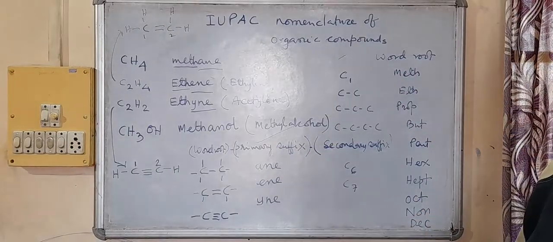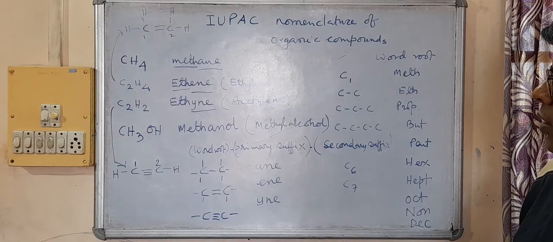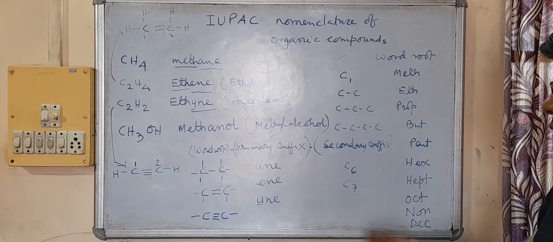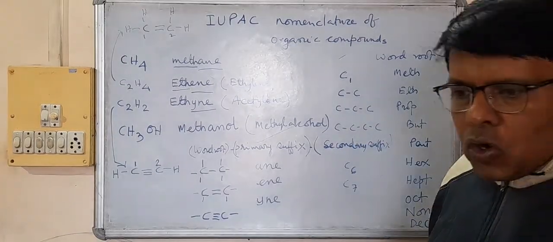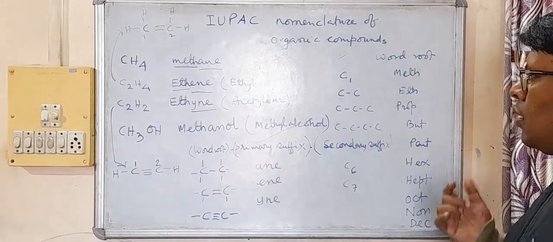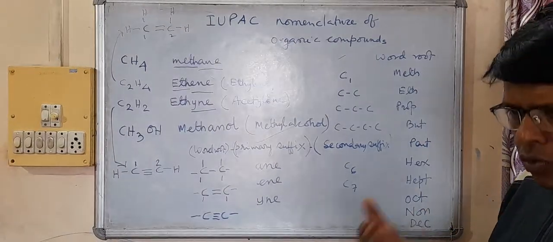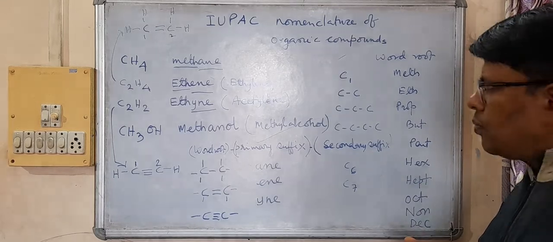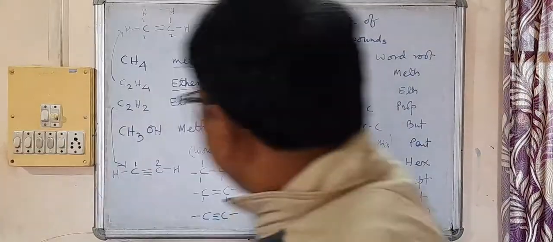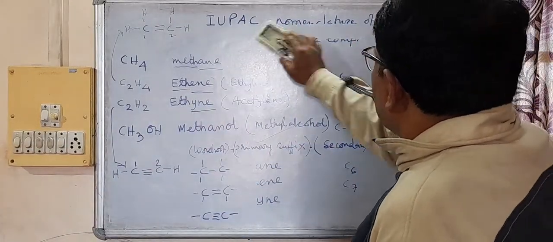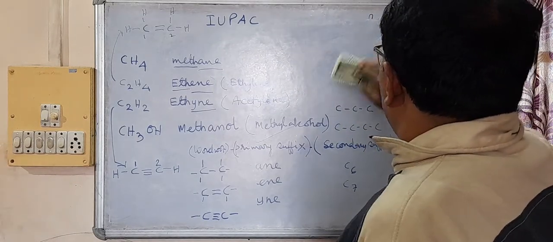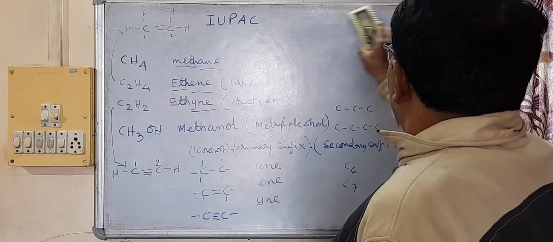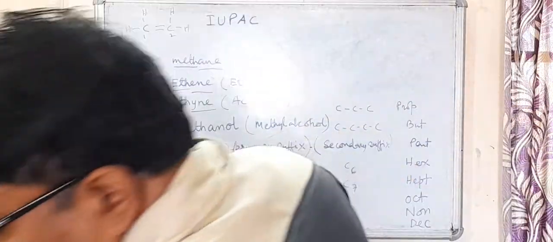There are different types of secondary suffix, and we'll be discussing them. What the secondary suffix will be depends on the functional group present in the organic compound. So we will be discussing functional groups. Let me tell you some very simple functional groups here.